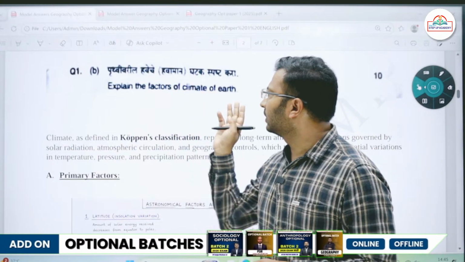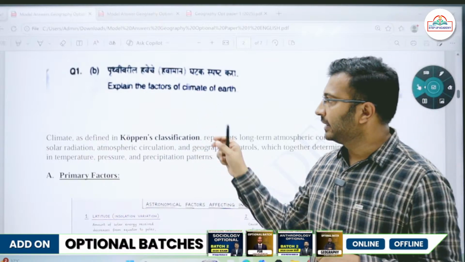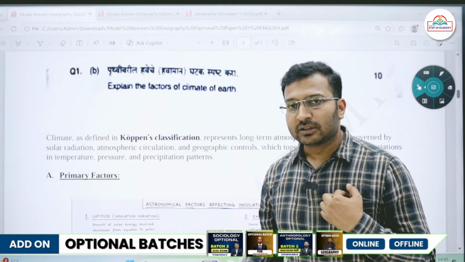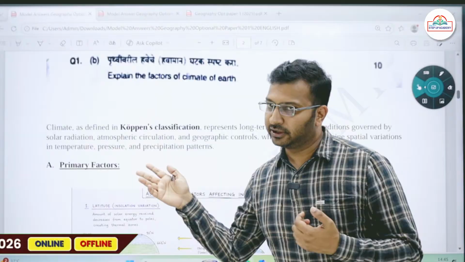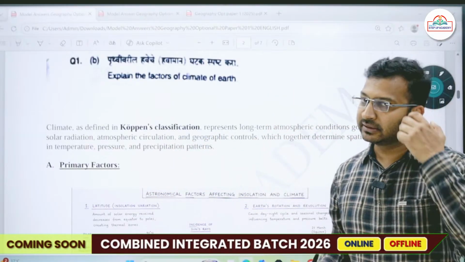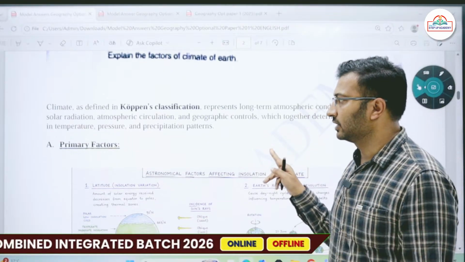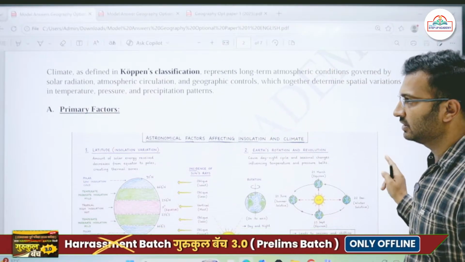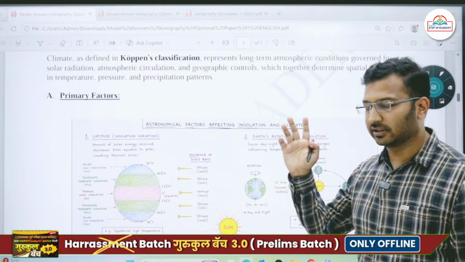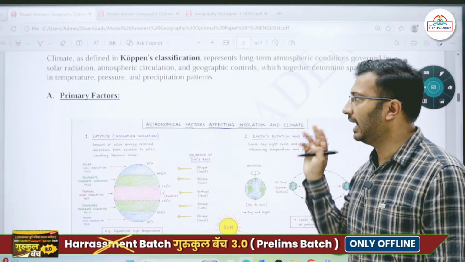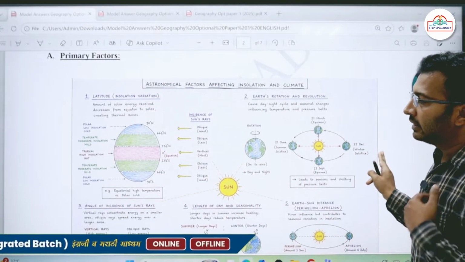Explain the factors of climate of earth. So here I've directly started with the introduction. Climate, as defined by Köppen's climatic classification, is nothing but the long-term atmospheric average. Okay, long-term atmospheric conditions governed by solar radiation, atmospheric circulation, and geographic controls. So that is one thing.